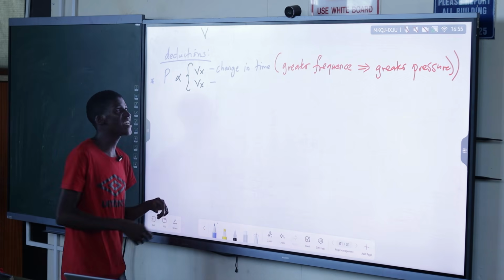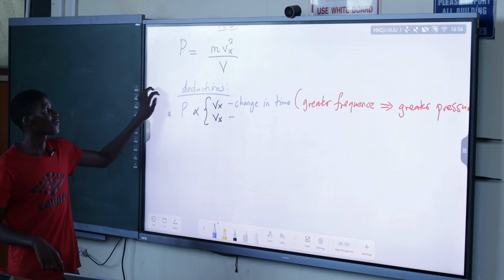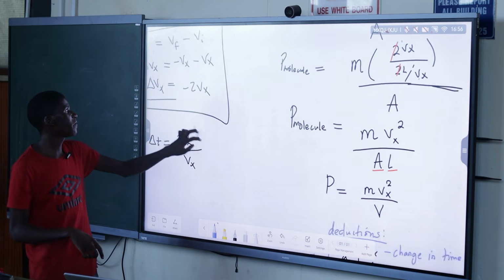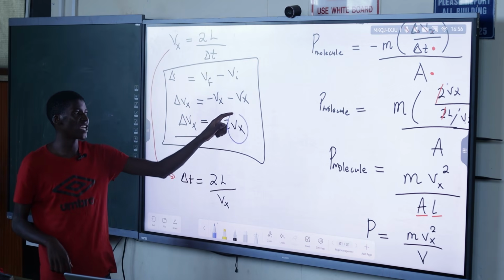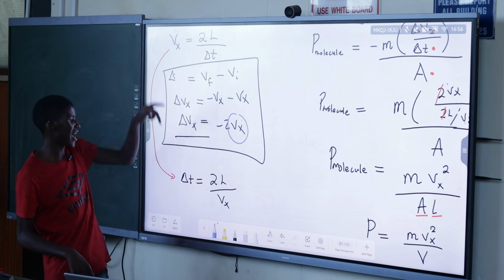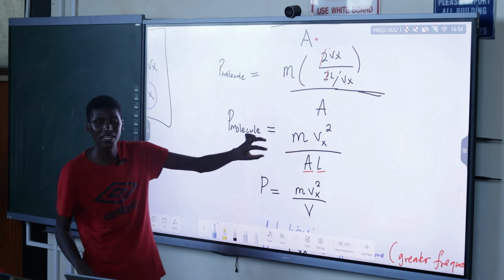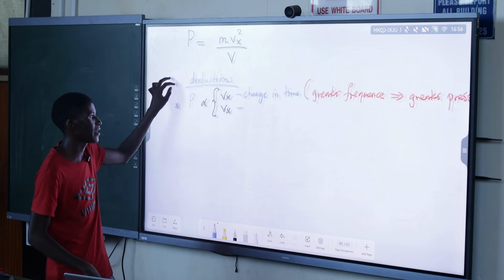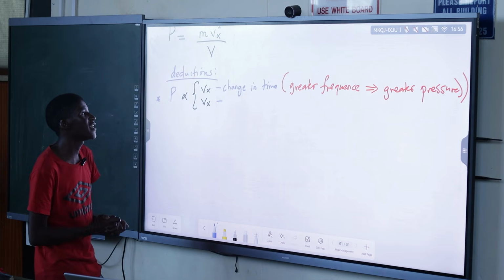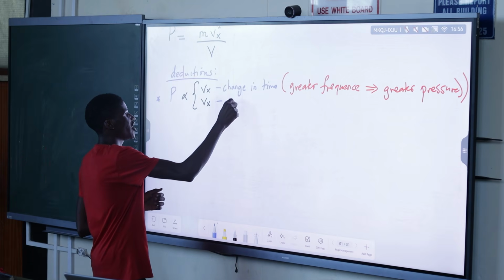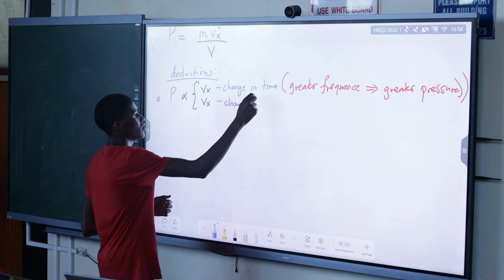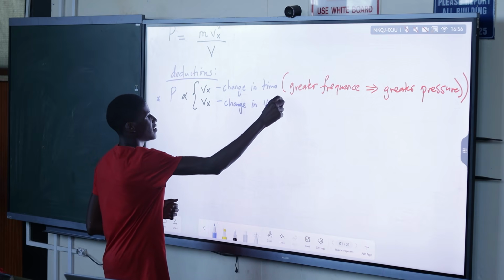And then this other Vx comes from the change in V, the Vx that we were able to get from here. Because we got Vx from the time and Vx from the velocity, and we combined them to make Vx squared. We multiplied them. So this Vx is coming from the change in velocity.